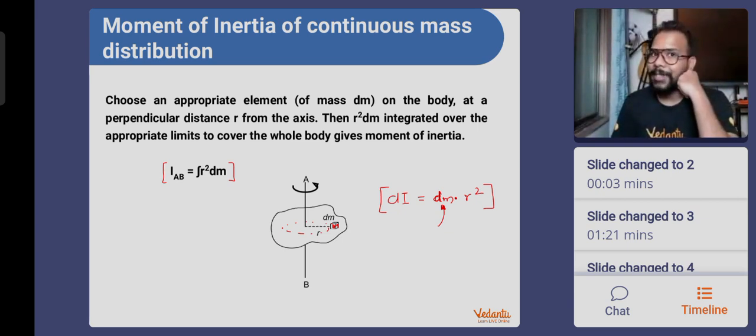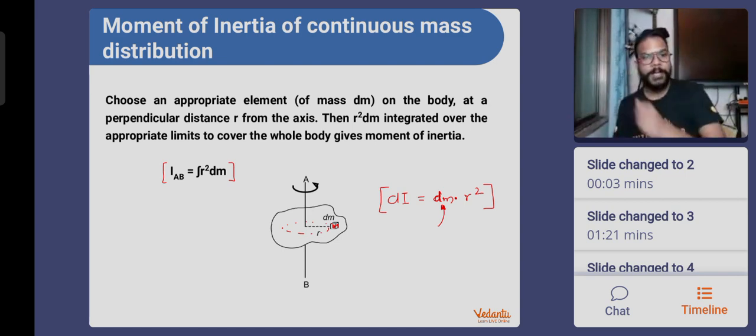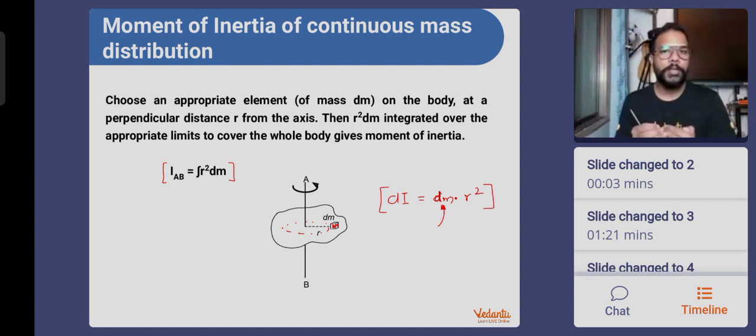And if you people remember moment of inertia as a tensor quantity, if you have different axes of rotation, the moment of inertia is going to be different. So right now the derivations that we are going to do are going to be about the axis which is the most standard axis for that object, most probably passing through the center of mass itself. Okay, guys, so that's what we are going to do now.